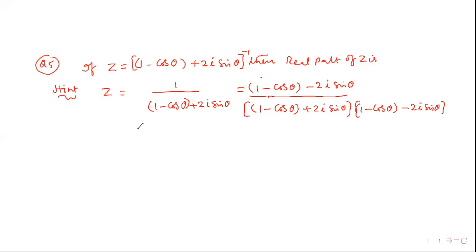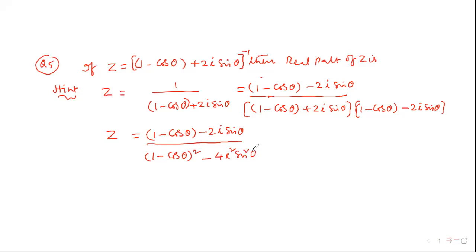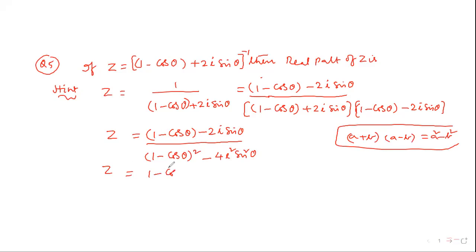Okay? Now z is equal to (1 minus cos theta minus 2i sin theta) by the denominator, which is (1 minus cos theta) whole square minus 4i square sin square theta. A plus b into a minus b formula, a square minus b square. Okay? Right.